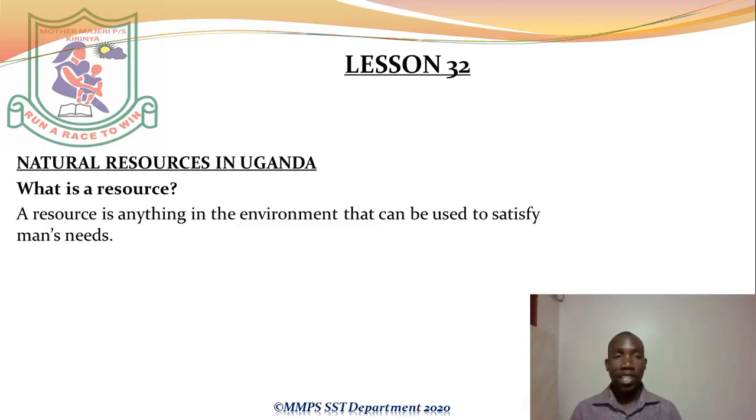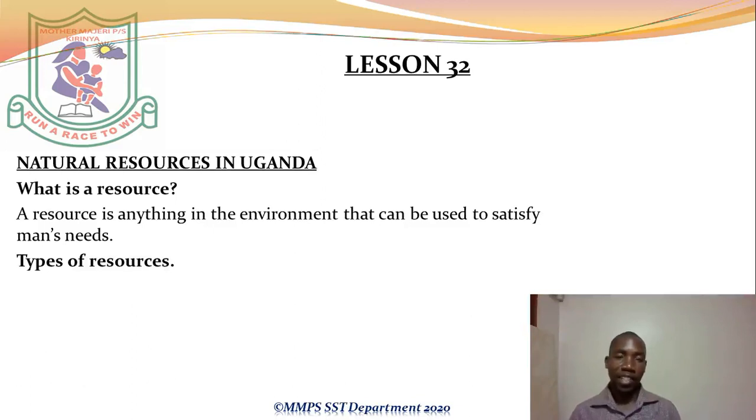However, resources have two types. We have the natural resources and man-made resources. So we are going to emphasize natural resources because that is our topic. However, we also have some things that are made by man, and those are called man-made resources or artificial resources. So, having known what a resource is, we shall move on and look at the types of resources.